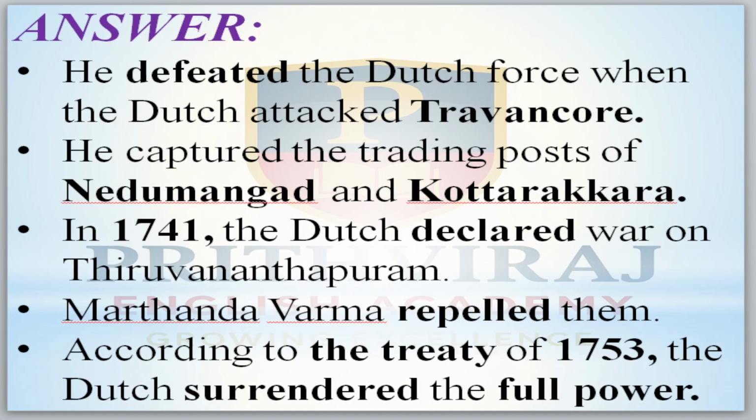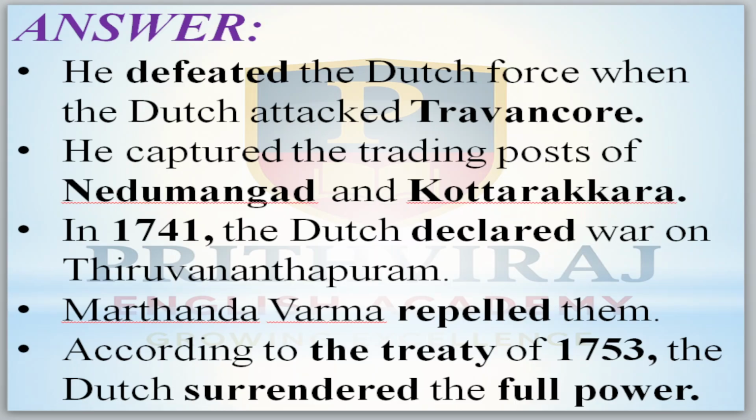He defeated the Dutch force when the Dutch attacked Travancore. He captured the trading forces of Nedumangad and Kottarakkara. These are the two places he captured from the Dutch.